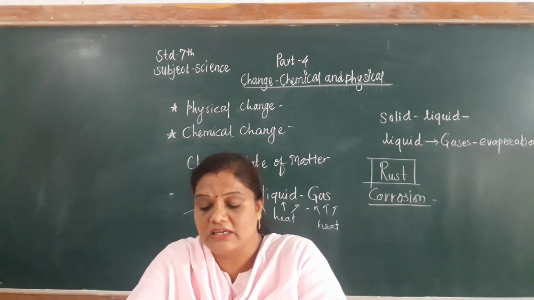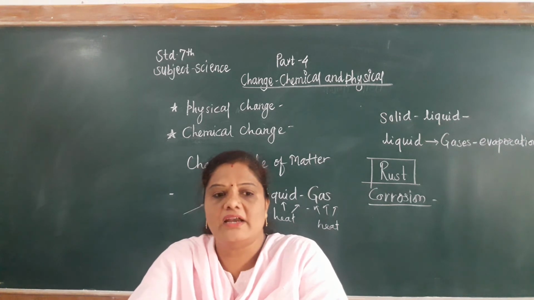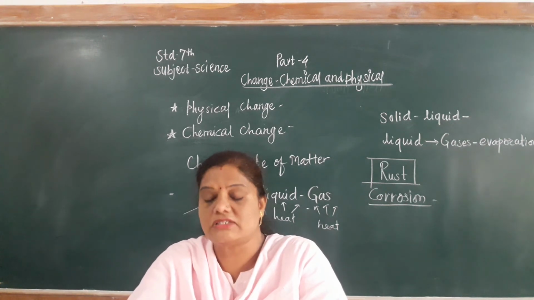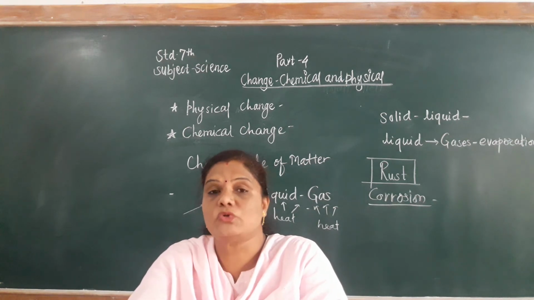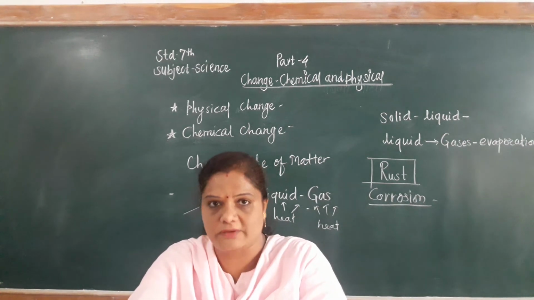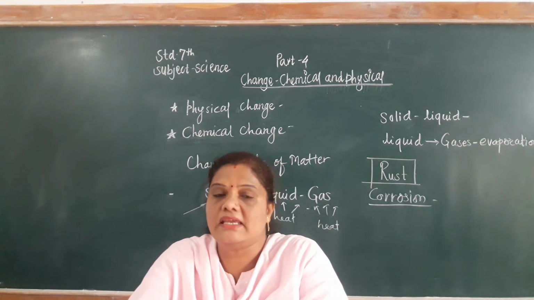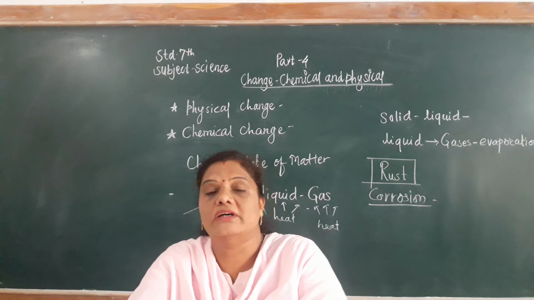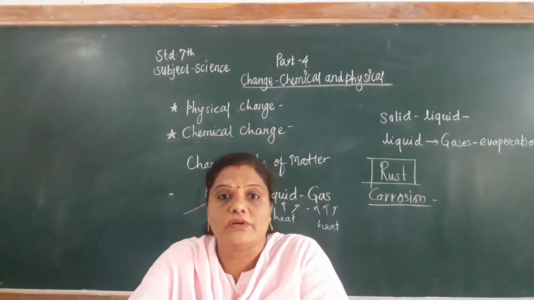Underline the sentence: zinc coat is given to iron articles to prevent corrosion. This is called galvanization. What is the process? That is the process of galvanization. Means to prevent the corrosion of metal, a zinc coat is applied on the iron articles. That process is called galvanization.